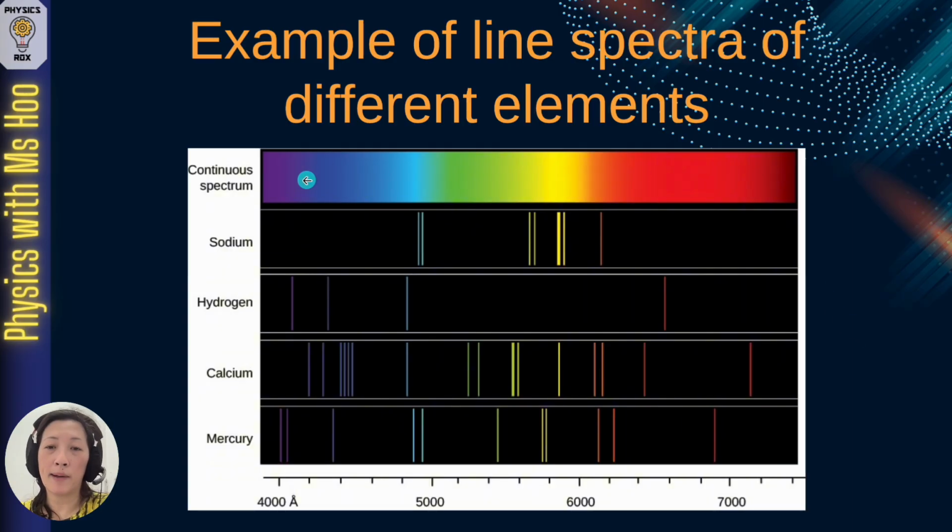So for example, if we were to look at the line spectra of different elements, on the top here is the continuous spectrum for us to be able to visualize all the colors of the visible light spectrum. So here are the line spectra of sodium, hydrogen, calcium, and mercury. All sodium atoms emit these particular wavelengths or frequencies of light only. This applies also to hydrogen, calcium, and mercury. The line spectra is a useful way for us to determine the different elements that exist in a particular object. For example, if you have a lamp and you want to find out what element exists in the lamp that's producing that color, we can obtain the line spectra of that lamp and check what colors are being emitted. If the colors match exactly the line spectrum for a particular element, that means that element exists in the lamp.